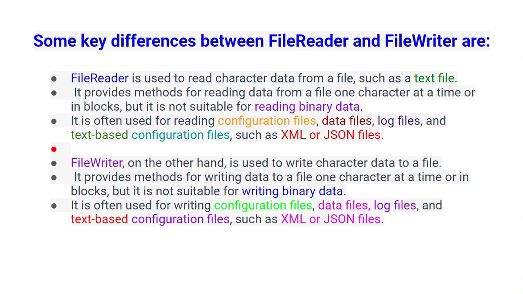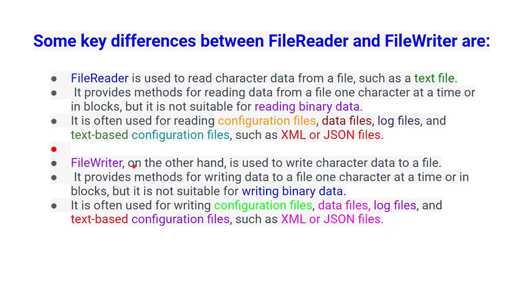Some key differences between the file reader and file writer are: file reader is used to read character data from the file, such as a text file. It provides methods for reading data from the files one character at a time. You already know, it's often used for reading configuration files. It is also helpful for reading log files, data files, and text-based configuration files such as XML or JSON files.